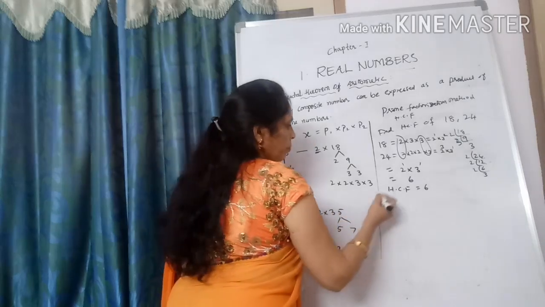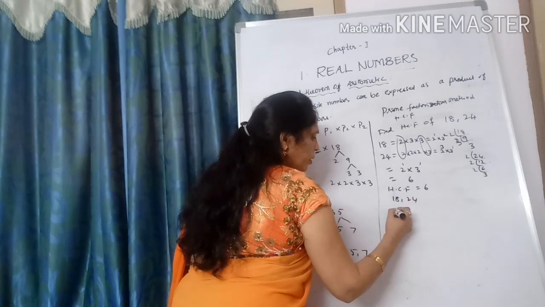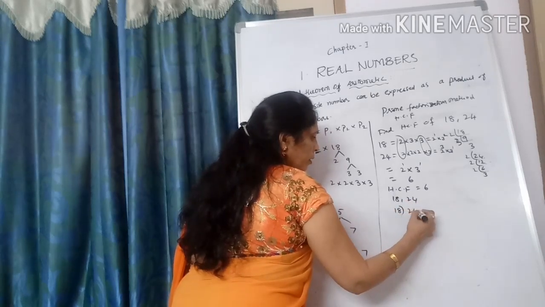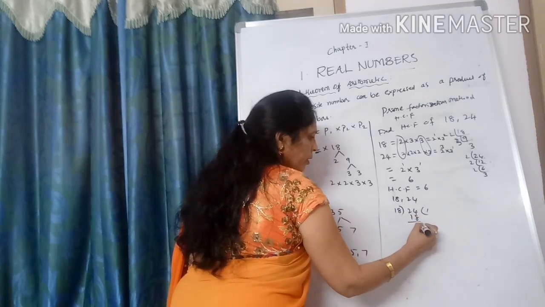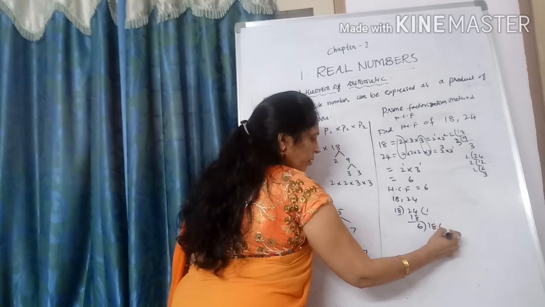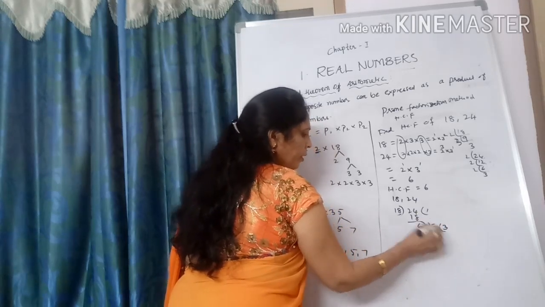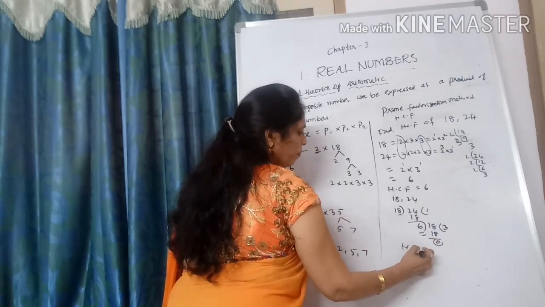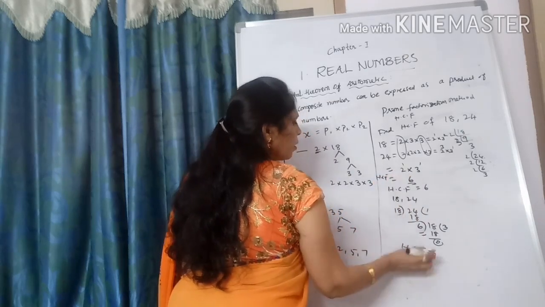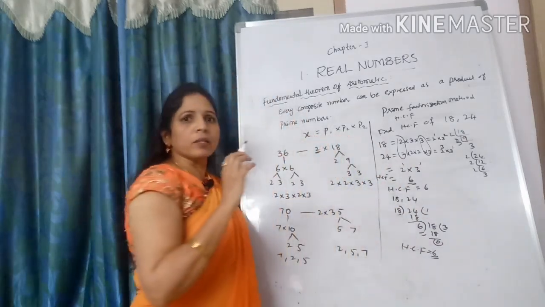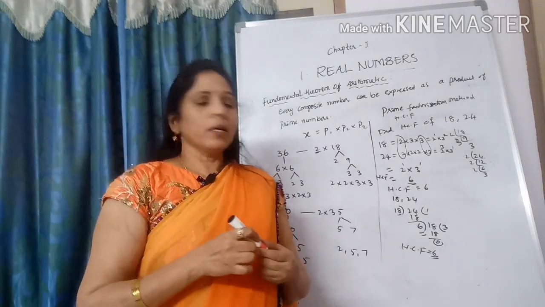Okay. Division method. Let us check the division method. 18 comma 24. See 18. 18 one time it goes. What is the remainder? 6. Take 18. 6 3s are 18. So what is the remainder? 0. 6 is our HCF. Here also 6 is the HCF. Both methods got the same answer. It should be the same. Whatever method we do, the answer will be the same.